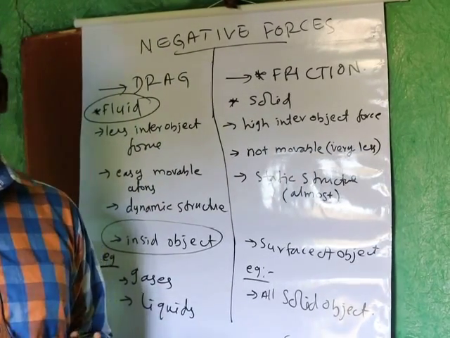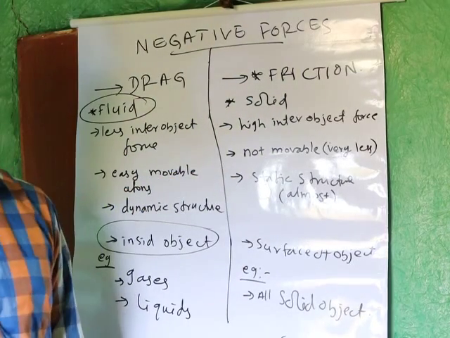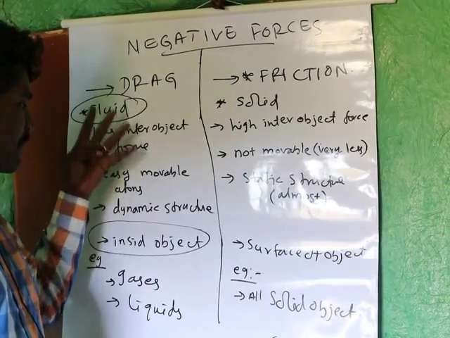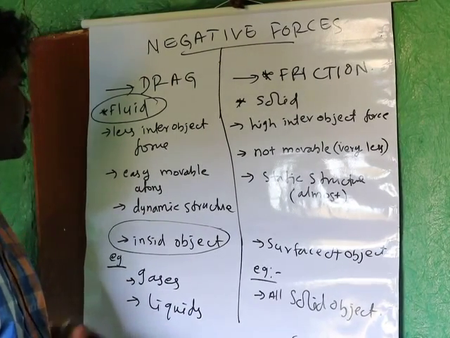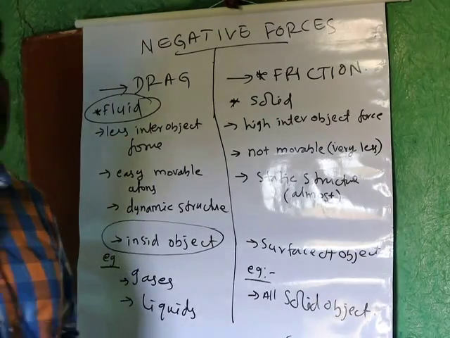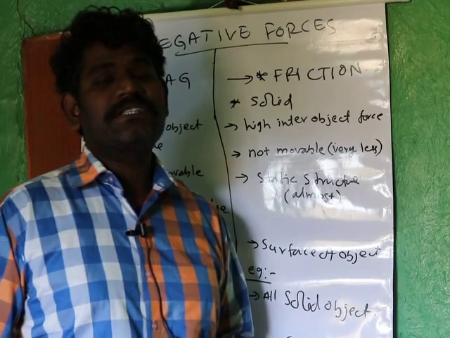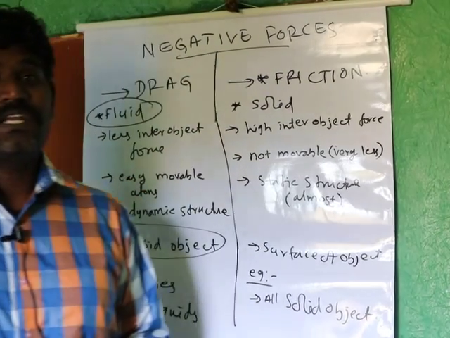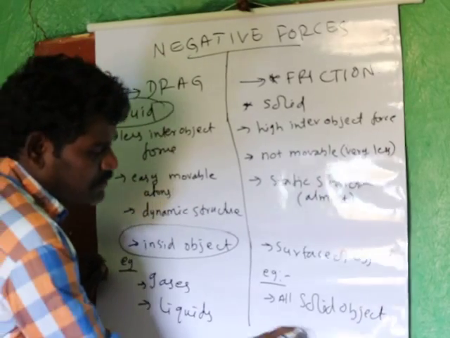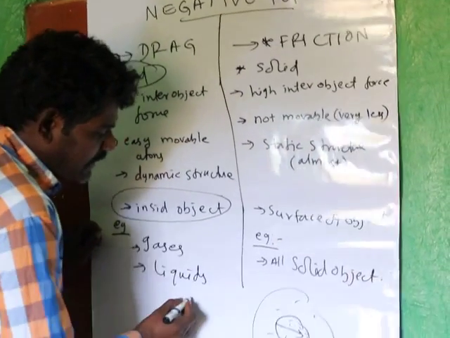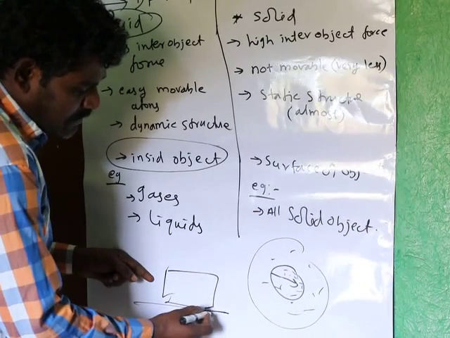It can be in a gas, it can be air, it can be a liquid, it can be colloids, or it can be a gel, whatever the case may be. Some examples are gases and liquids, and this is about drag force. When we discuss friction forces, friction usually happens in the case of solid objects, and usually it happens on the surface of the object. Whereas in the case of drag force, it is within an object.